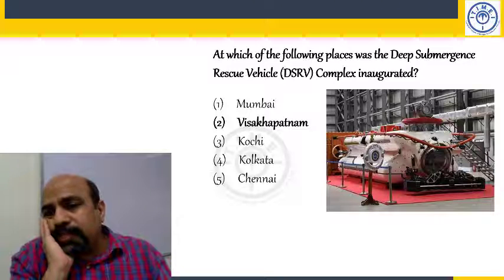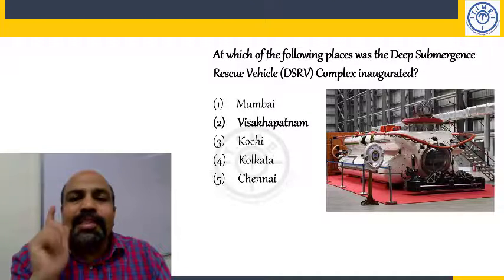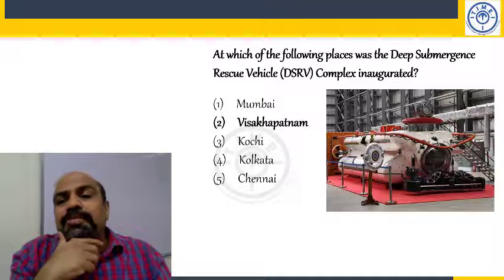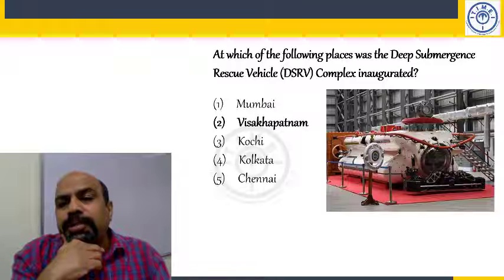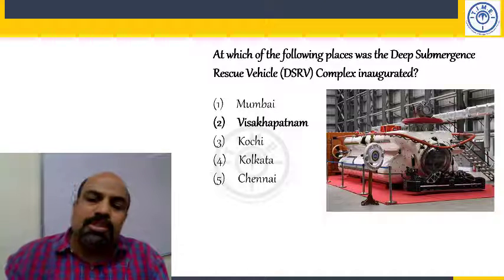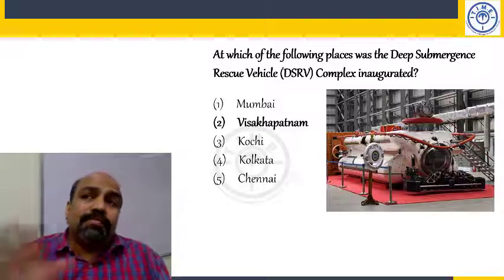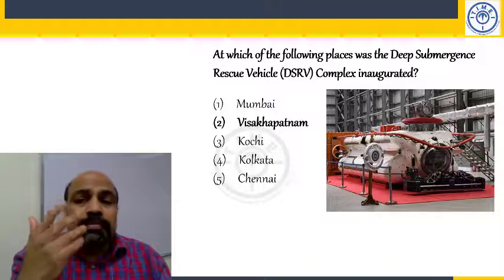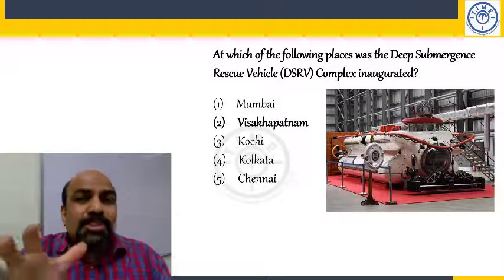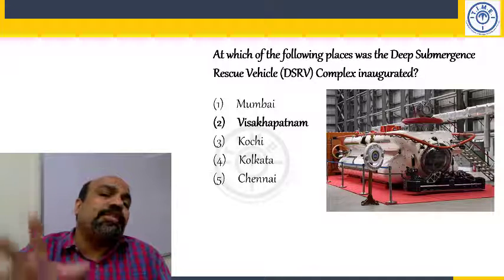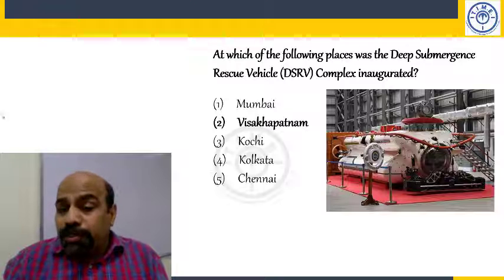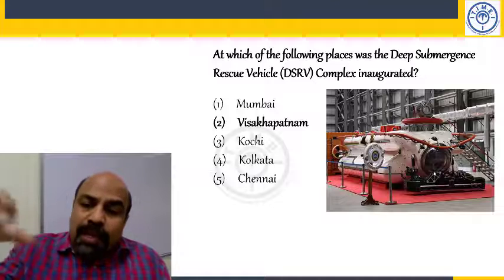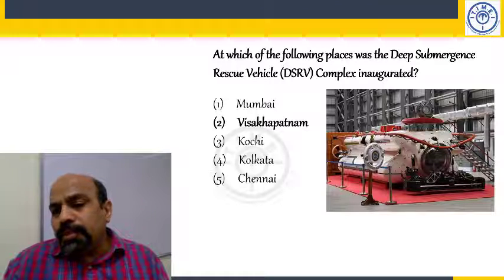At which of the following places was the deep submergence rescue vehicle complex inaugurated? The H in vehicle is silent. Vishakhapatnam. You see, about 70 countries have submarines, but very few have means to rescue people caught in submarine accidents. India is one of those very few countries. See, this is how they rescue. They go into deep water through this and try to rescue people.